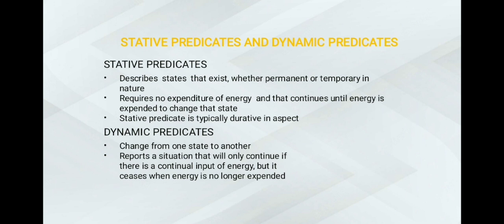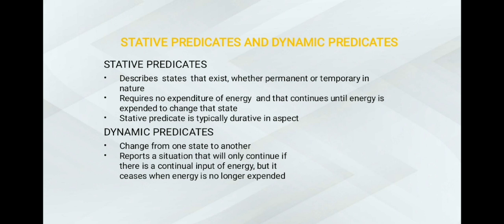Next page is stative predicates and dynamic predicates. Stative predicates describe a stage that exists, whether permanent or temporary in nature. It requires no expenditure of energy and continues until energy is expended to change that state. Stative predicates are typically durative in aspect. Examples here are: the children were hungry. Snow lay on the ground.